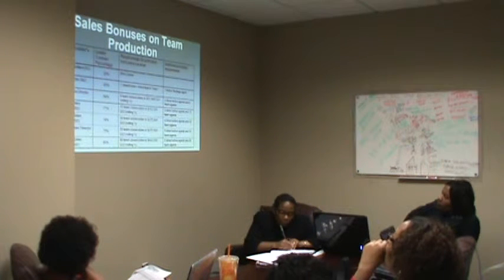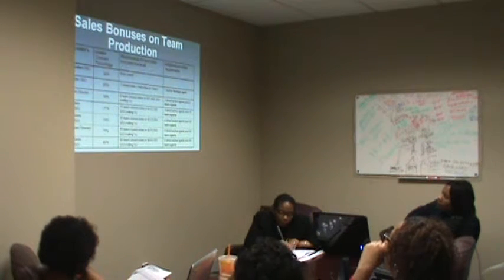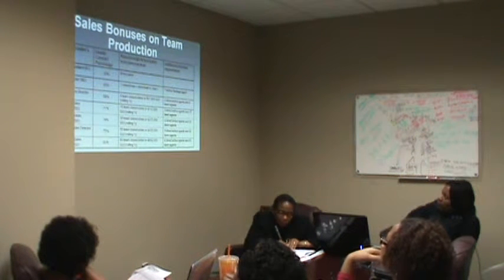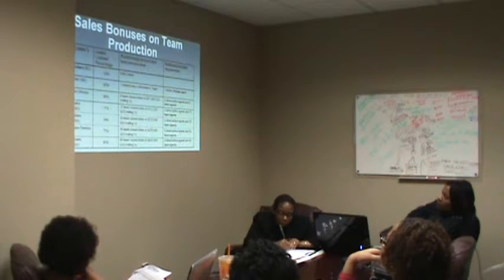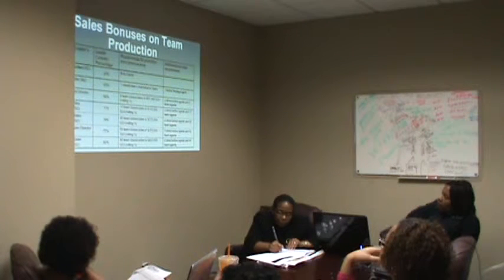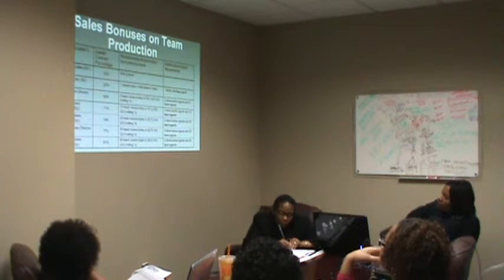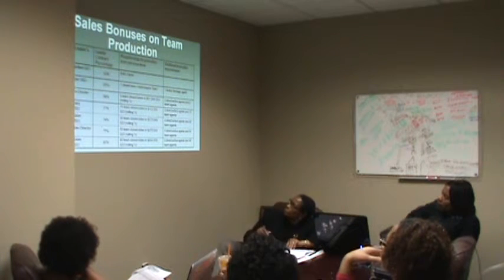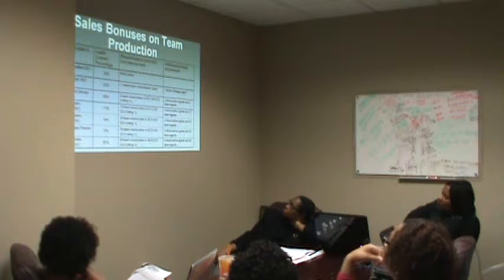And as we can see from the chart here, everybody starts out at a sales consultant level. The leader's contract level begins at sales consultant. And it doesn't matter if you're a $10 million producer or if you're a brand new agent, because this has everything to do with the team that you build and your team's production as opposed to your own individual production. So you can be a highly productive agent individually, but that doesn't mean that you've done anything to build your team and earn sales bonuses for production of that team. So everybody starts at an entry level of 50% for the leader's contract.